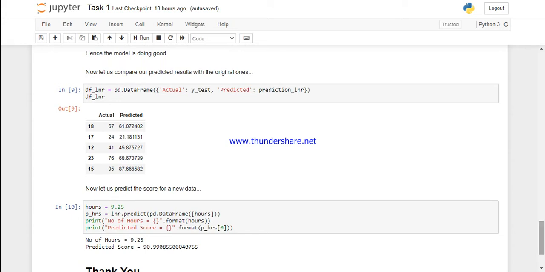Now we shall compare our predicted results with the original ones. We can see that they are also quite close.